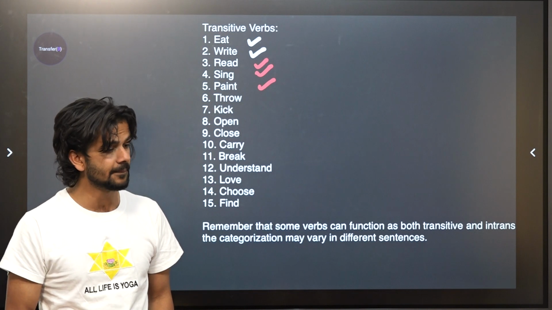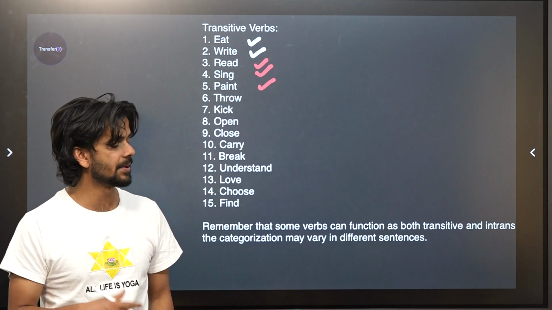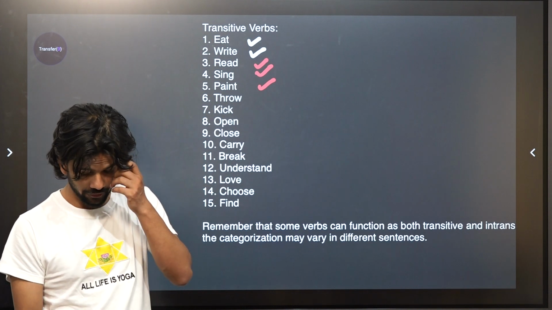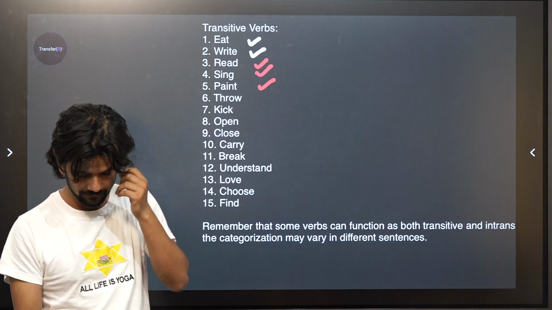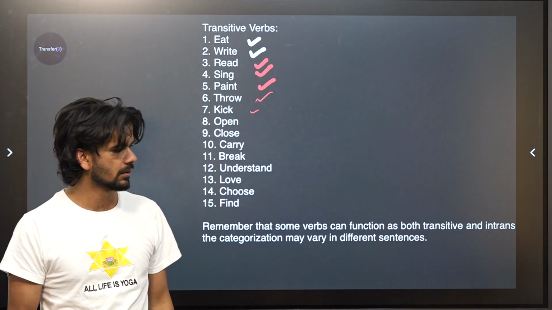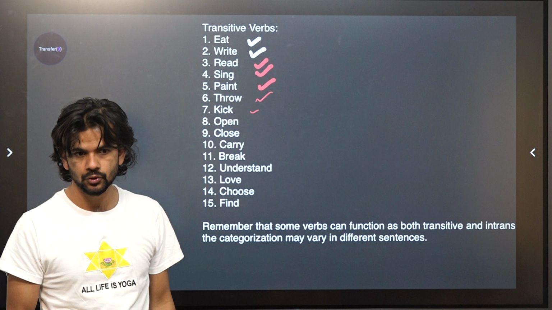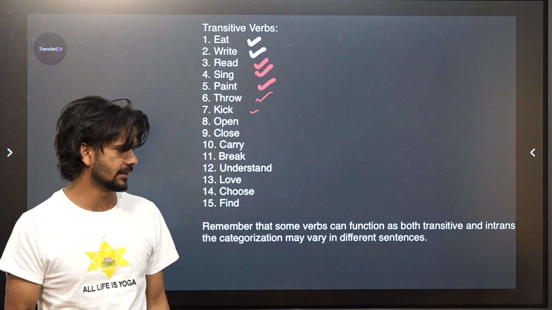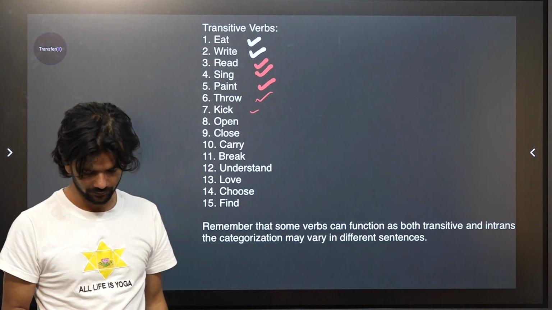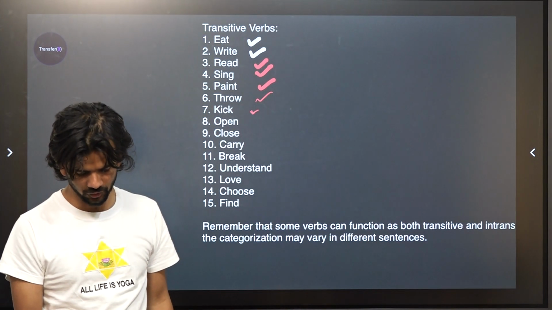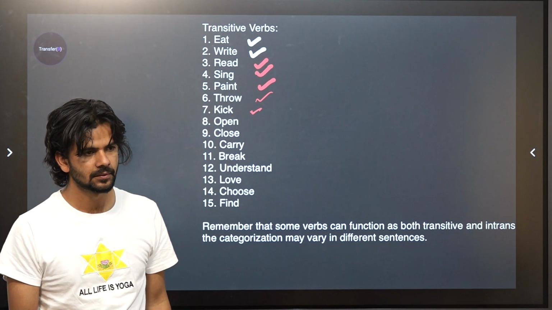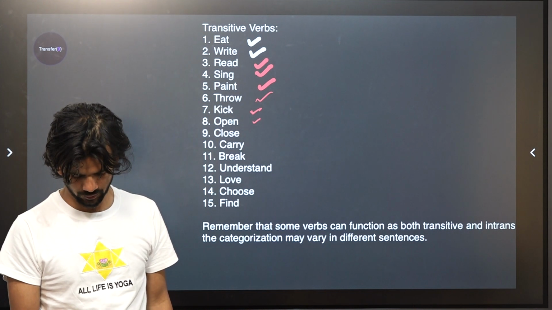Paint. You paint a picture, a house, or something. You need something to paint on. Throw. Of course, you need something, right? Kick. You kick what? You kick a ball, right? You kick a stone. Open. What do you open? Door, right? So you need an object.